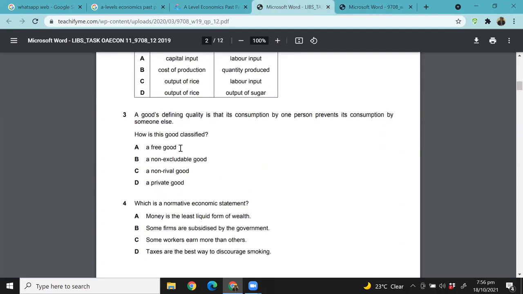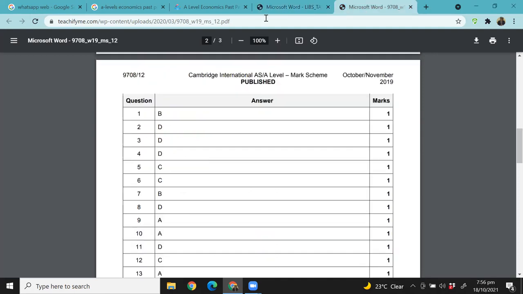What about 3? A good's defining quality is that its consumption by one person prevents its consumption by someone else. How is this good defined? So what is this quality they are talking about? Is that the consumption by one person prevents its consumption by someone else? Yeah. So the answer is D, private good, exactly. So 3 was D, perfect.